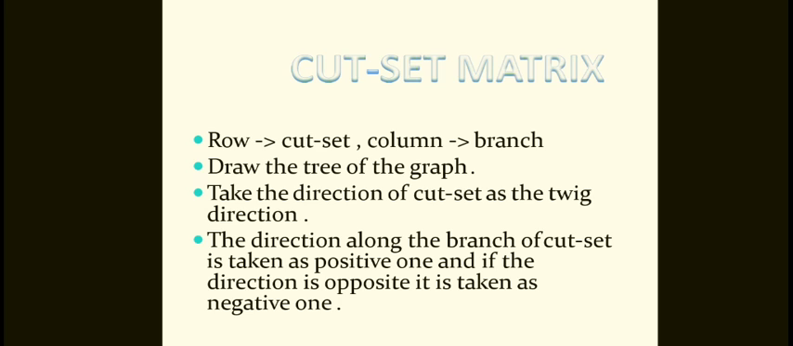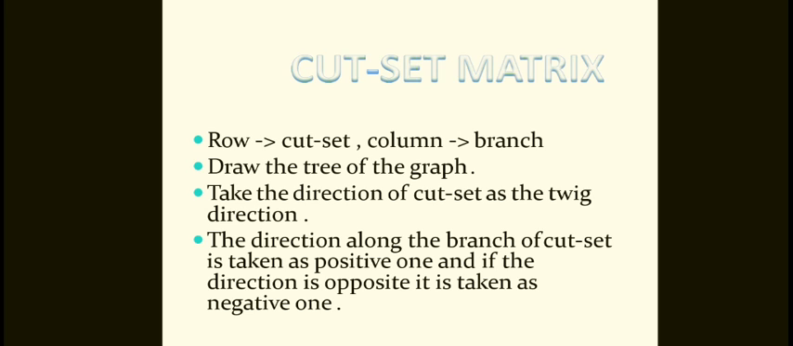If any network is given, you have to modify it by removing the minimum number of branches from the graph in such a way that the original graph will become two isolated subgraphs. So the F cut set contains only one twig and one or more links. The number of F cut sets will be equal to the number of twigs.